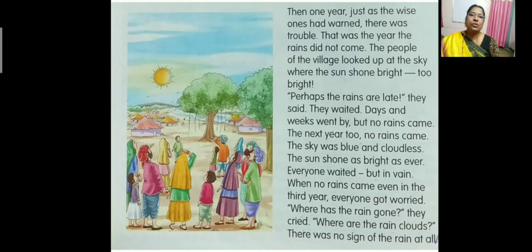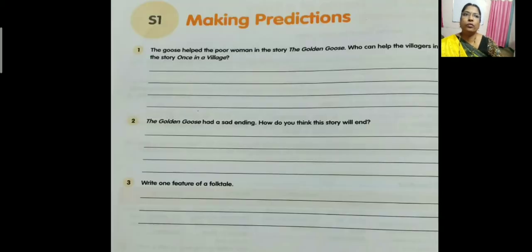Okay, children. So now here we'll stop, and in the next video we'll complete the remaining part. Now you can open your workbook to page number 40. Now look at the S1, children. Making predictions. Prediction means to foretell.